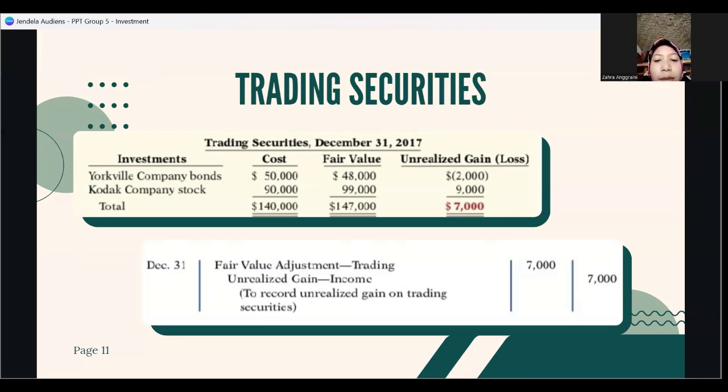In this entry, the company uses the fair value adjustment trading account to record the difference between the total cost and the total fair value of securities. If the total cost of the trading securities is greater than the total fair value, an unrealized loss has occurred. In this case, the company records the adjusting entry as a debit to unrealized loss income, and a credit to fair value adjustment trading.